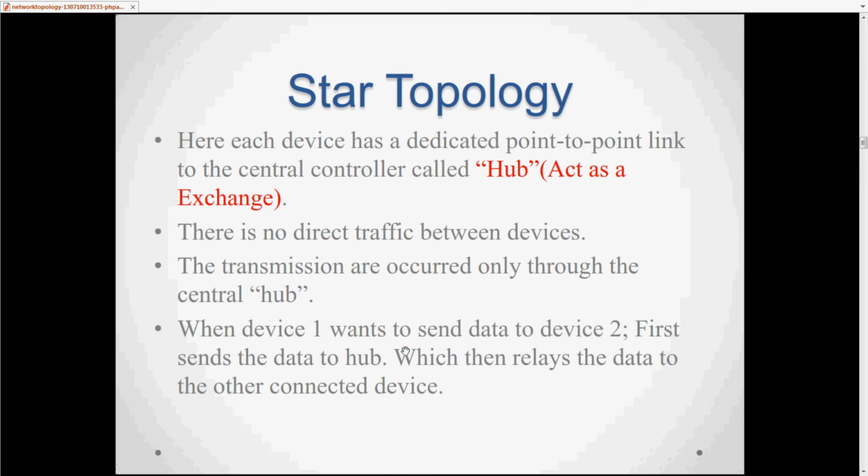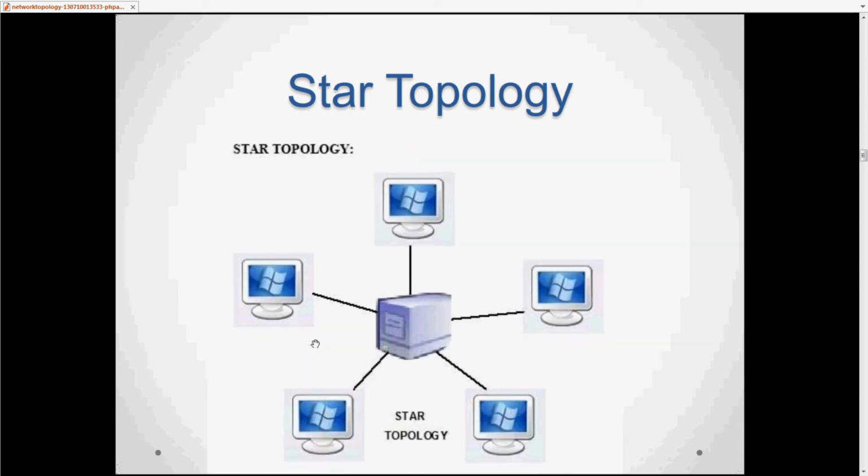When device 1 wants to send data to device 2, it first sends the data to the hub, which then relays the data to the other connected device. If I want to share data with another device, first I have to send the request to the hub. If the hub grants the request and gives permission, then we transfer the data to the other device connected in that star topology.